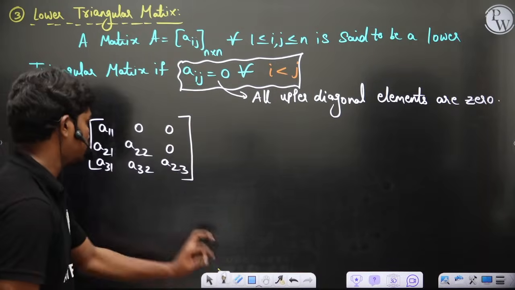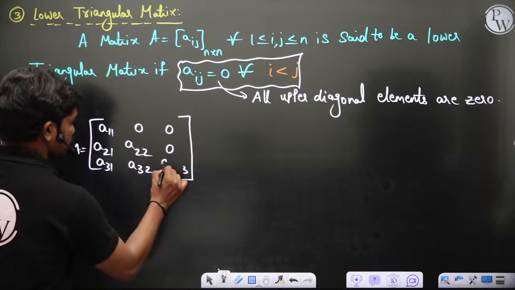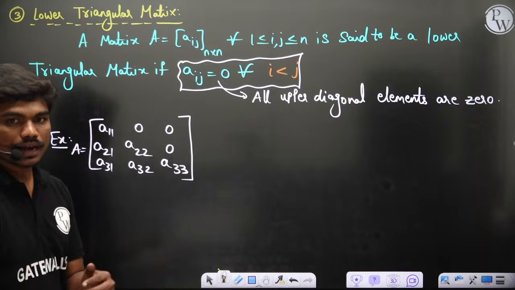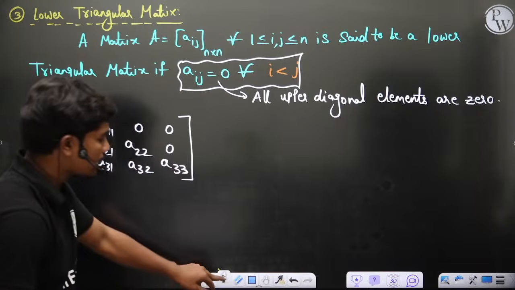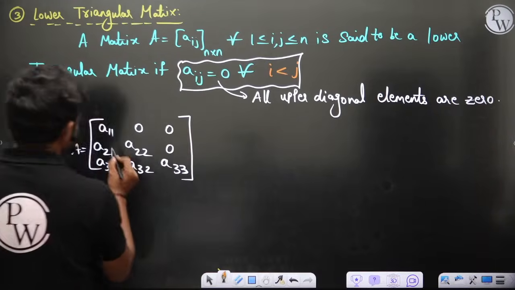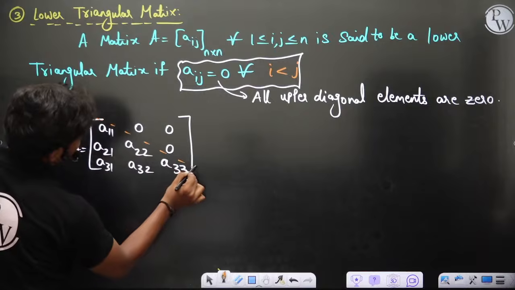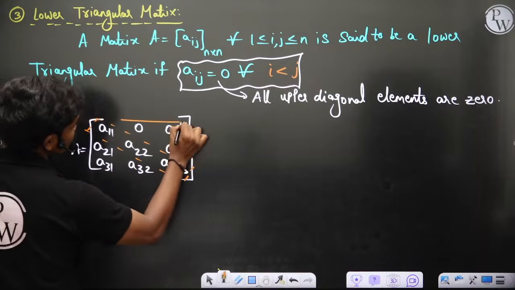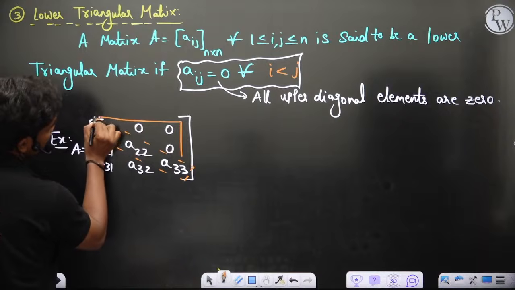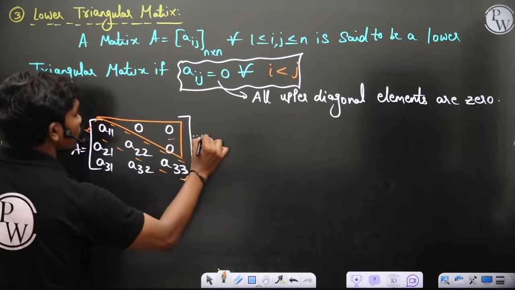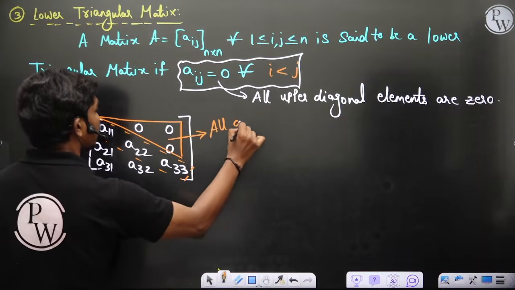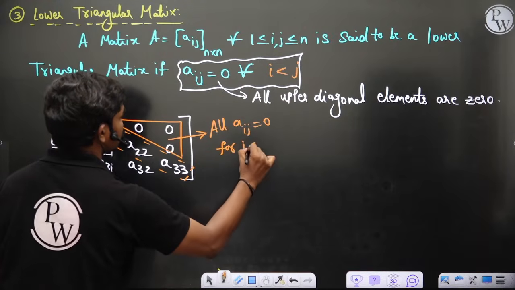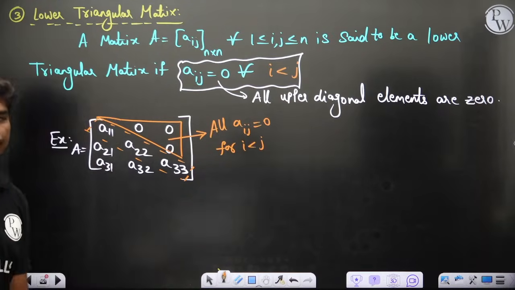Clearly, in this case all the upper diagonal elements are zeros. So this is the upper triangle, and you want to make all Aij equal to 0 for i less than j. So this is what you have.